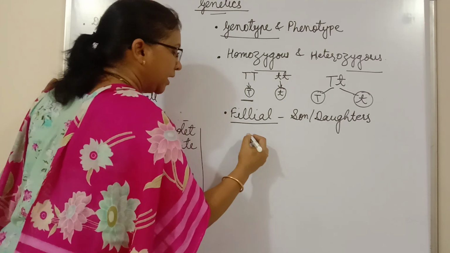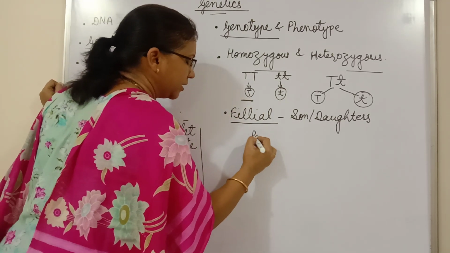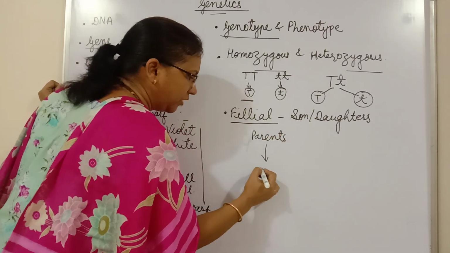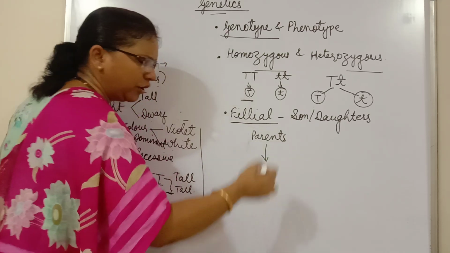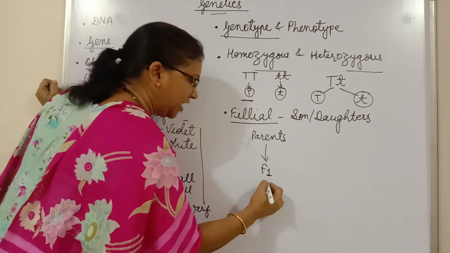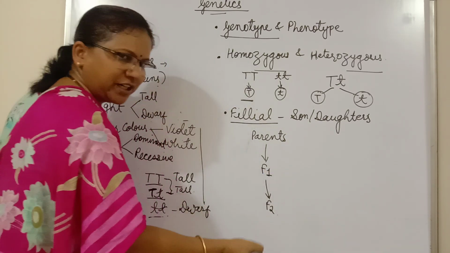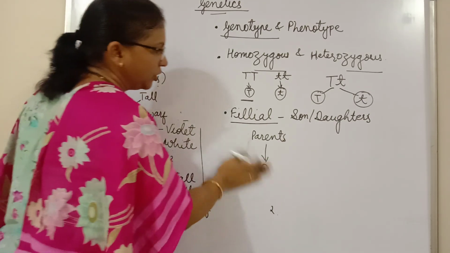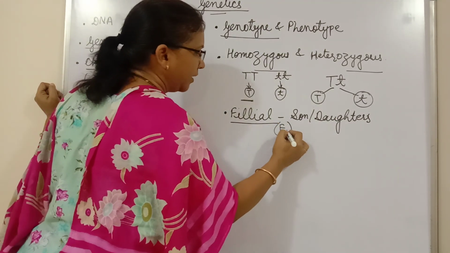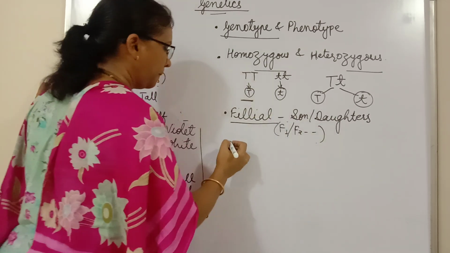So suppose this is the parental generation. Then from the parents, whatever the first generation will be, that is called the F1 generation. Then after that, the next generation will be called the F2 generation, F3 generation, like that. So these are called filial, F1, F2, like that only.